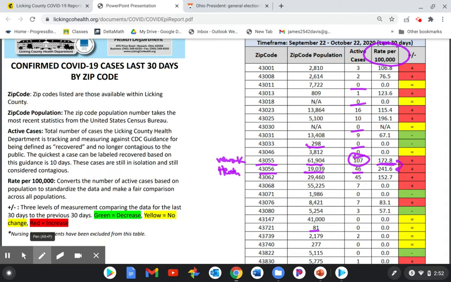And I could be wrong. That might not be Heath. I can't remember off the top of my head. I think it is. But you can see their rate per 100,000 is actually much higher. And then some of the other higher ones here, I think this one might be Pataskala, and one of these was Reynoldsburg as well. So those are the higher population places.